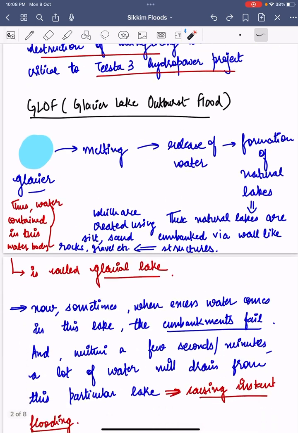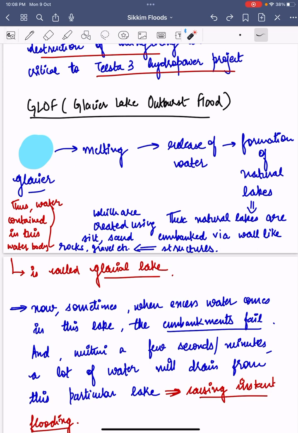Before proceeding further, let us first understand what we mean by GLOF, that is Glacier Lake Outburst Flood. Now you must have heard about this term a lot in recent times. Last year, the Chamoli floods in Uttarakhand in February, and now the Sikkim floods.